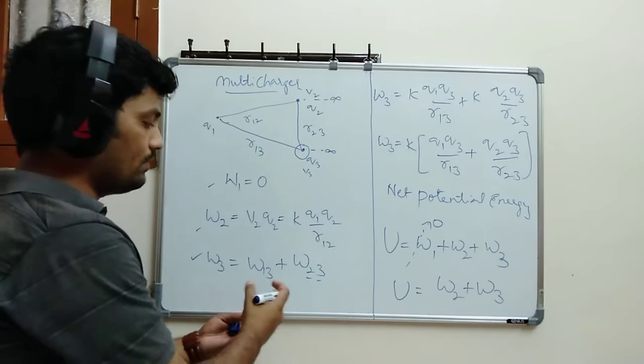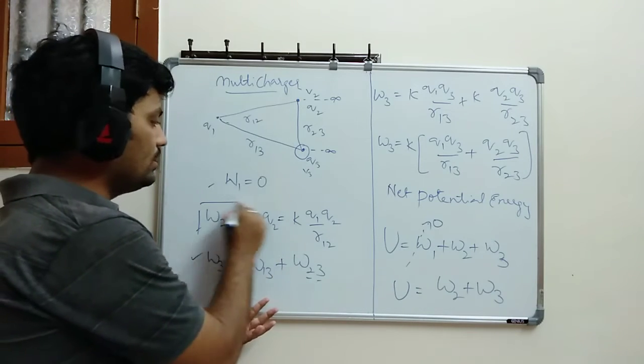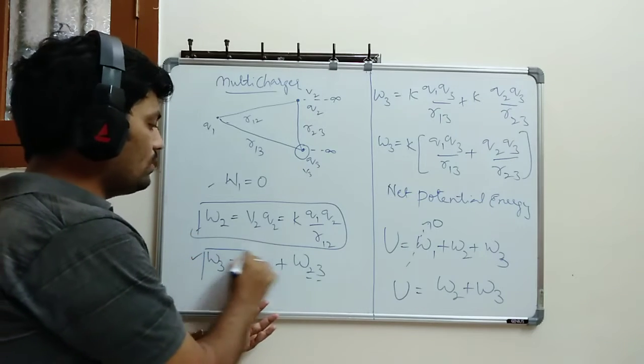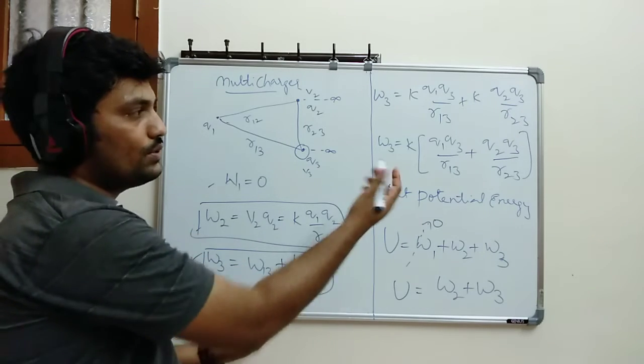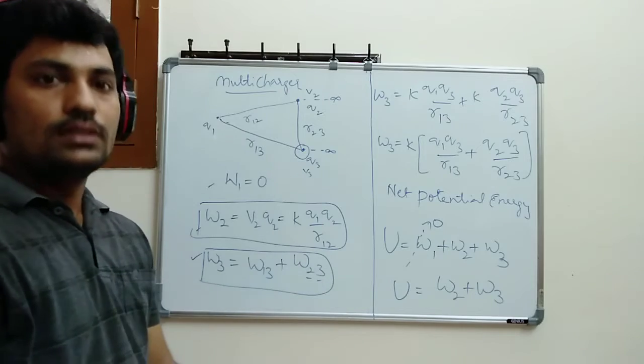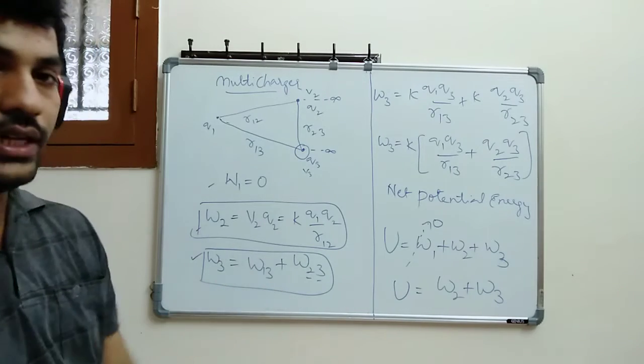Now you substitute whatever you have. W2 you have already. This one you have already. And this one also you have. So W3 also you have. You can directly write. Then you see what happens. So now take down the notes please.